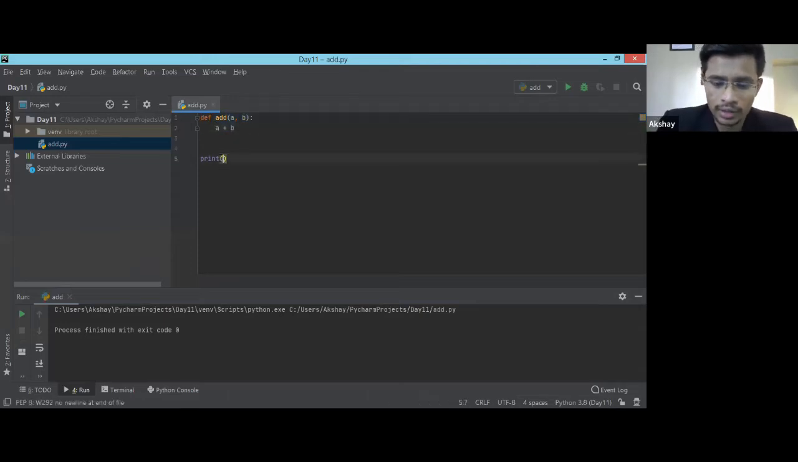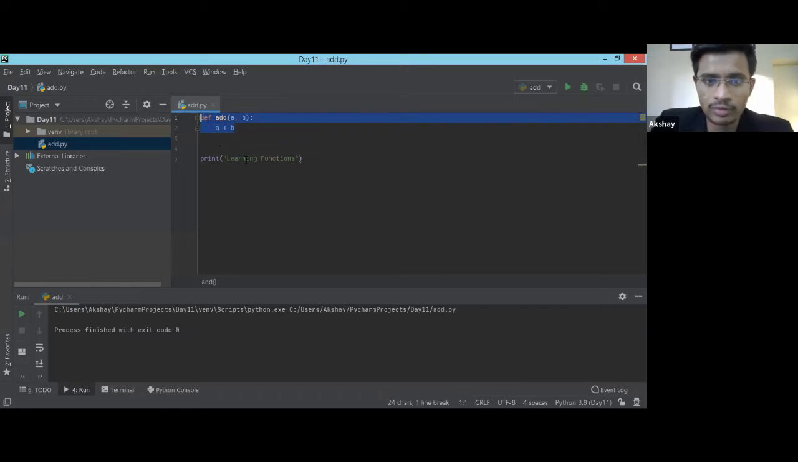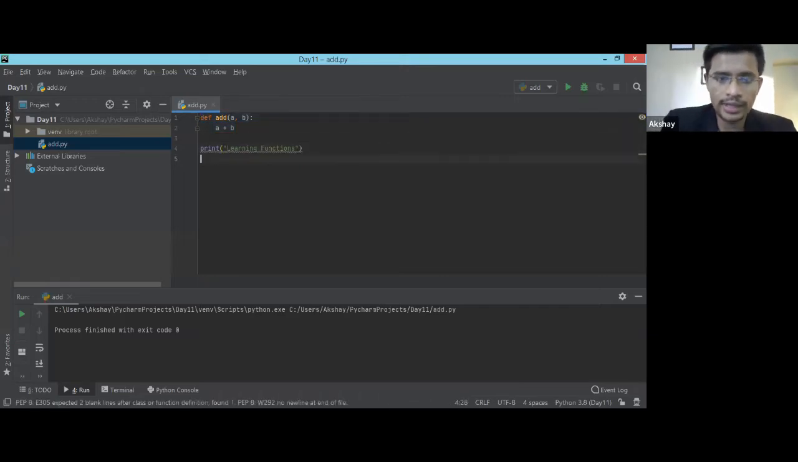So I write "learning functions" over here. If I do that, only this line will get printed. It is not going to do anything with these lines of code because we haven't called the function. This is just the definition of the function. Now, in order to call the function, you just have to write the function name and pass the arguments. This is the way you have to call the function.